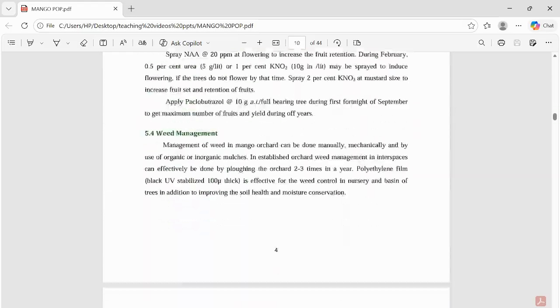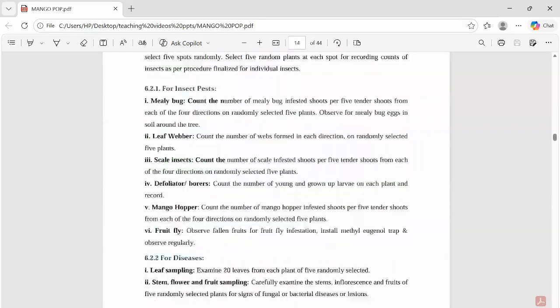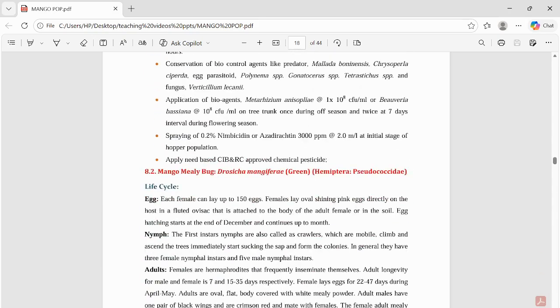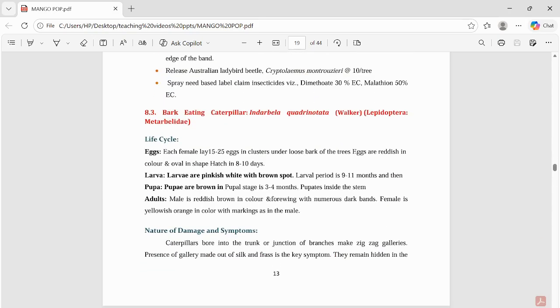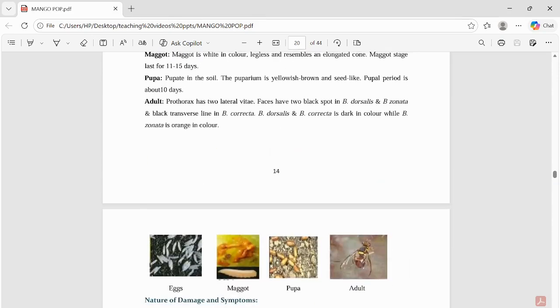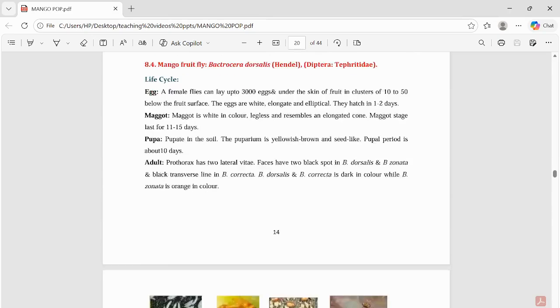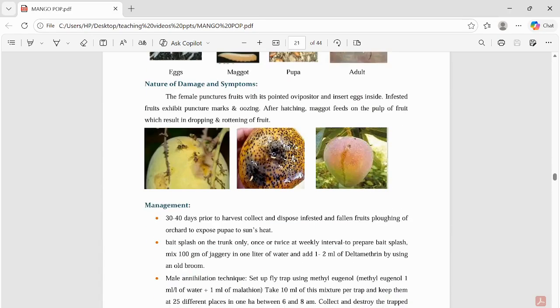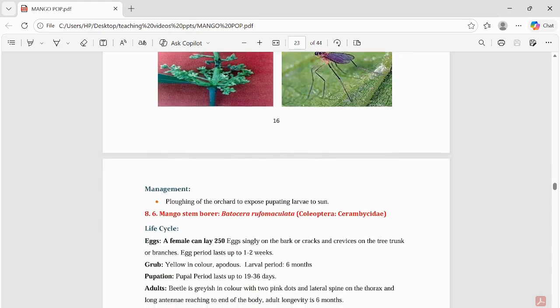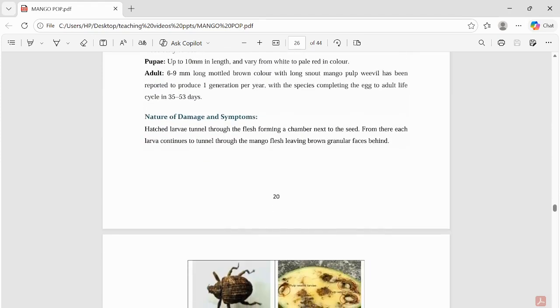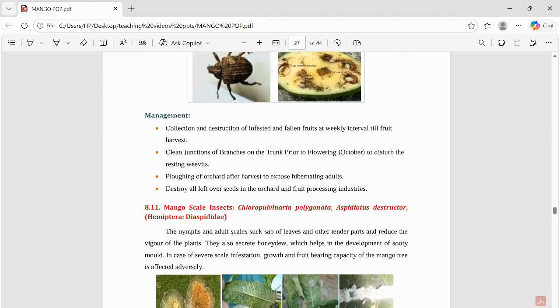Then finally, they concentrated on different pests and diseases of mango, starting with some important pests like mango hopper, mango mealybug, mango fruit fly and mango bark eating caterpillar. The mango fruit fly, Bactrocera dorsalis, is a very important pest affecting the mango fruit during storage and harvest. And also they give information regarding different types of important diseases, what we have covered till now, and their integrated disease management practices to control the diseases and pests in the best IPM way.